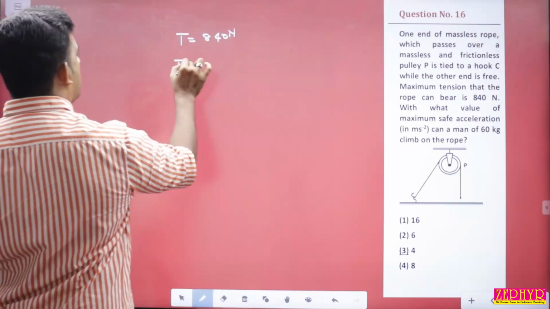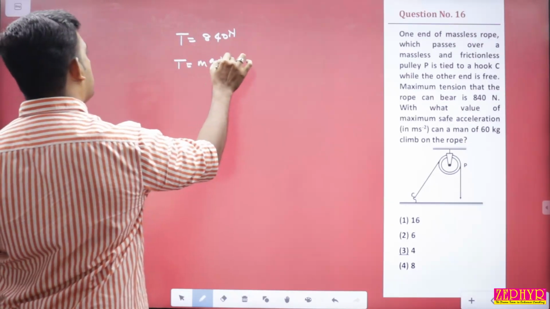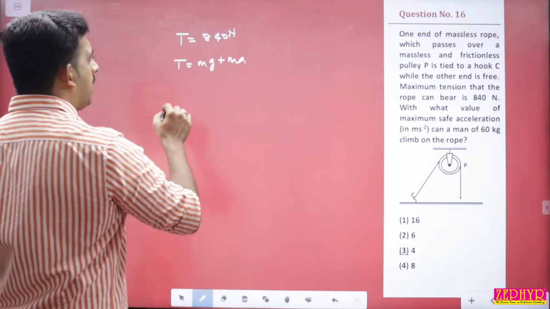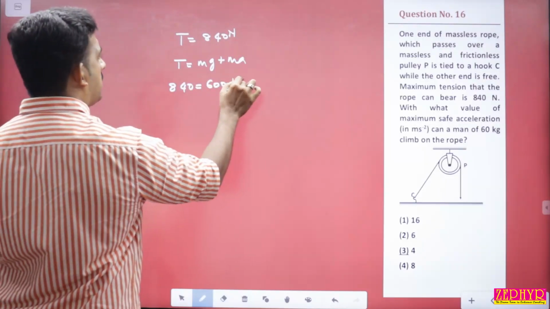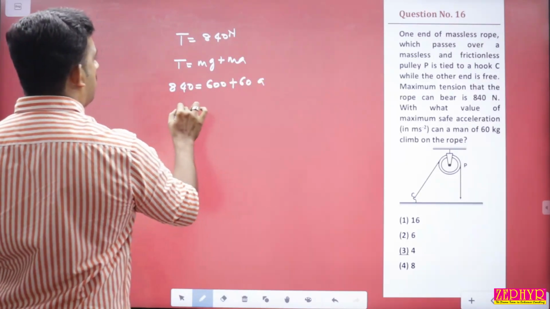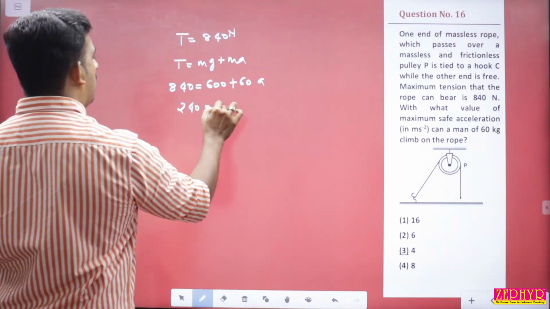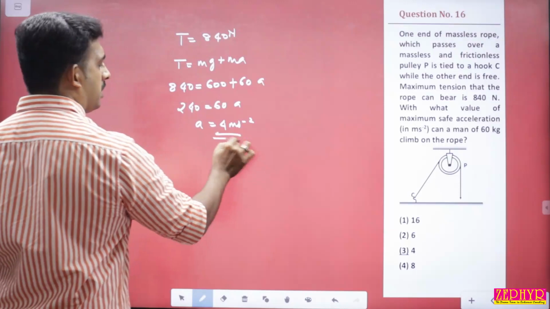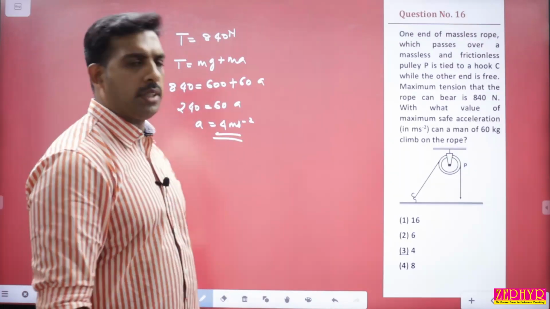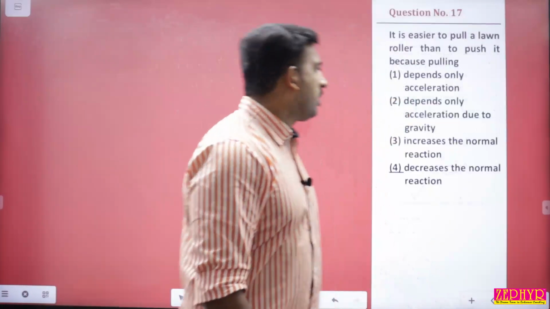So the tension T is equal to mg plus ma. This is the maximum tension when he is climbing up. T is 840, and the mass is given as 60, so 600 plus 60 into A. So we get 240 equal to 60A, or A equal to 4 meter per second square. So this is the maximum acceleration he can climb up the rope. Option 3.